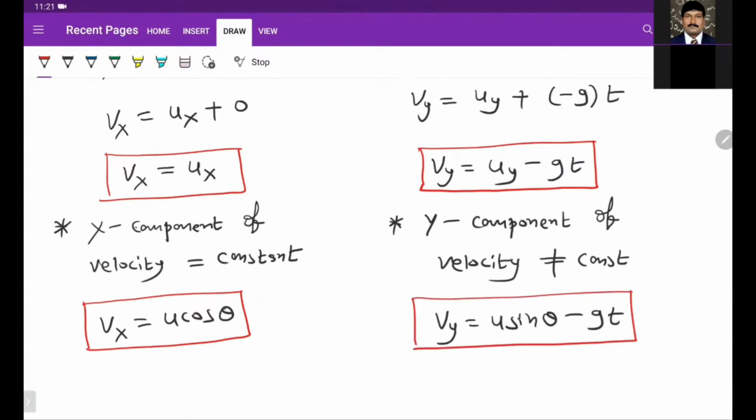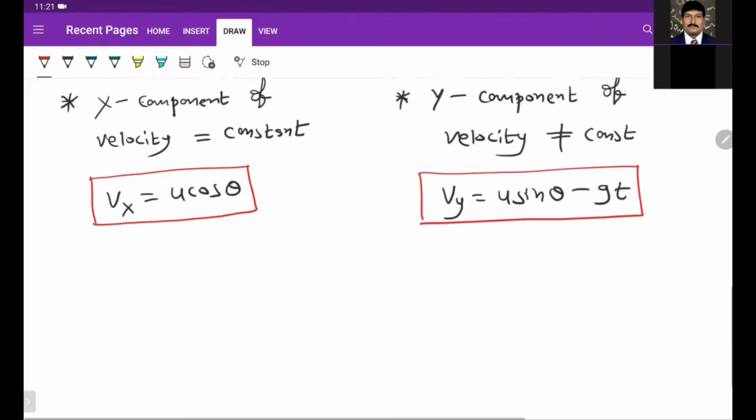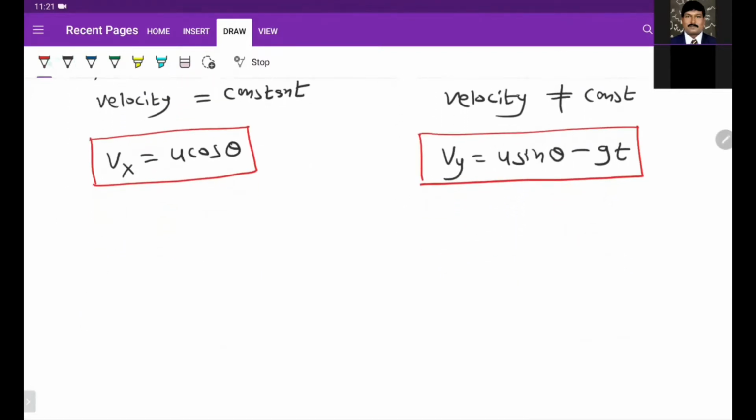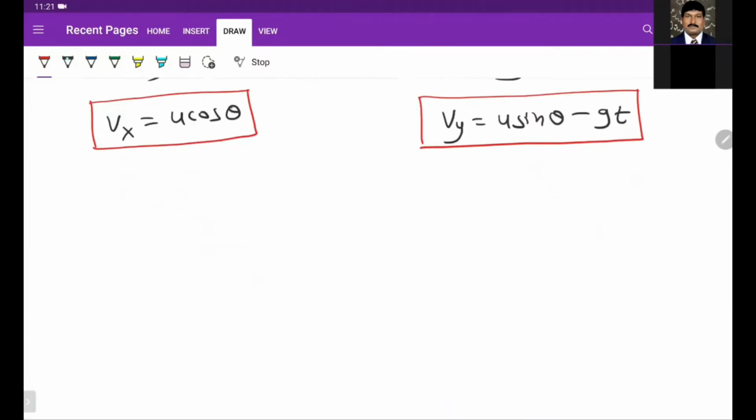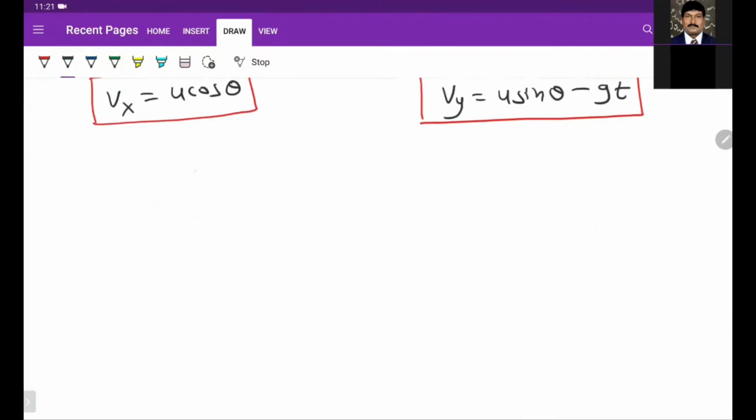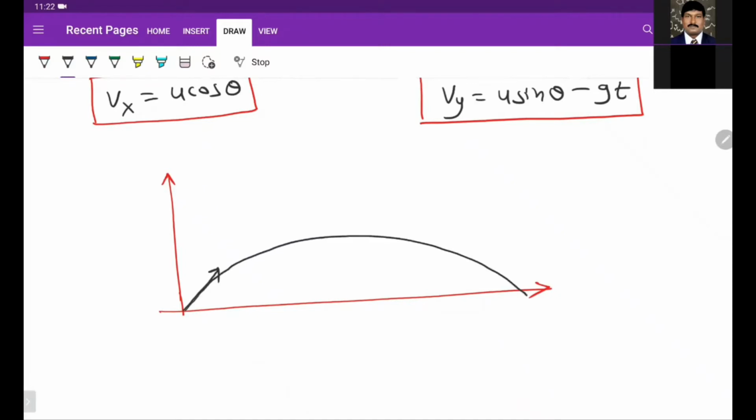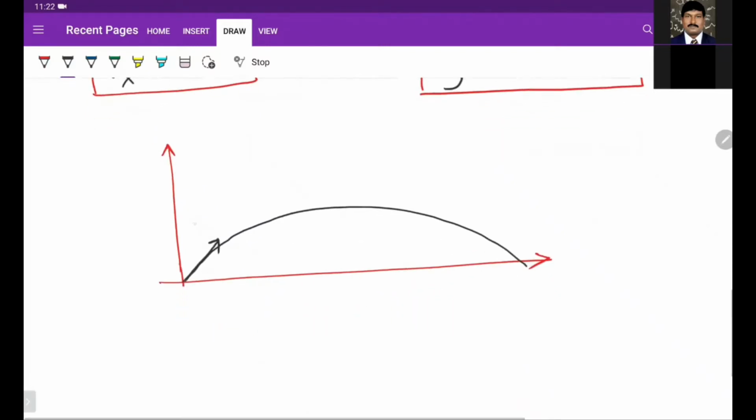So these are the x component and y component velocities of the particle after some time. Now the particle is moving along this direction, like this. Its initial velocity is u, and this is theta. So the x component velocity is u cos theta, say this is ux, and the y component velocity is uy.